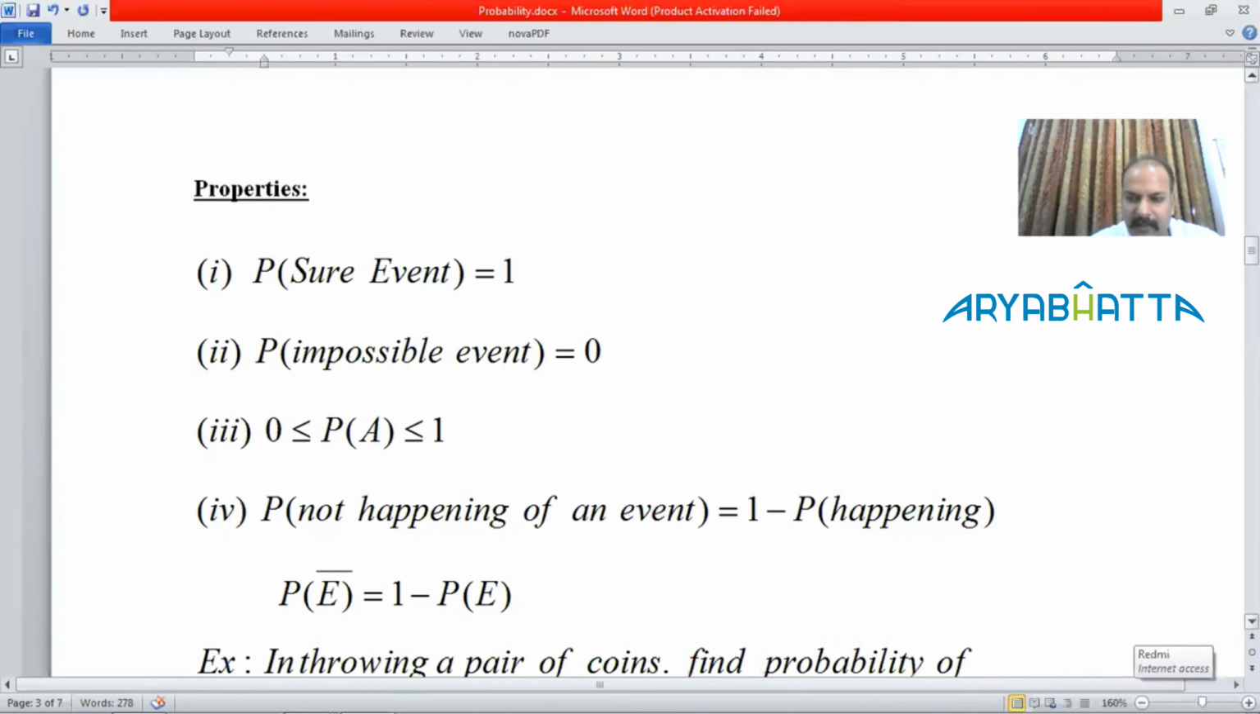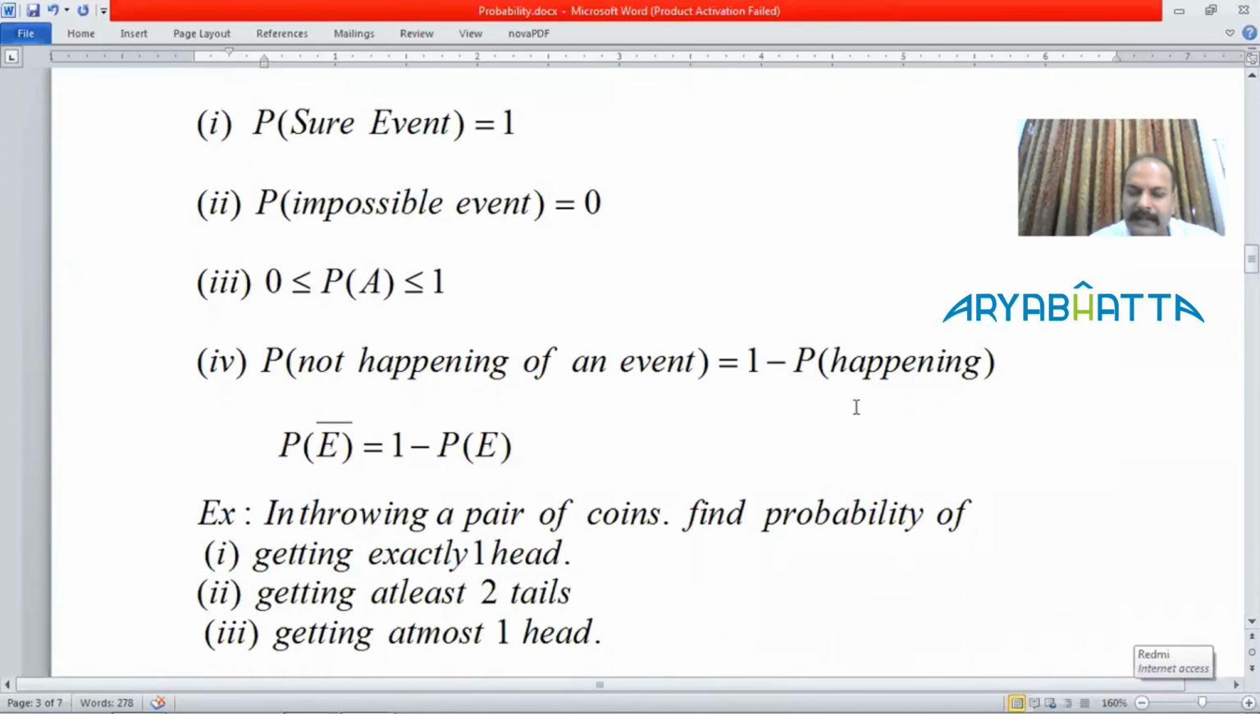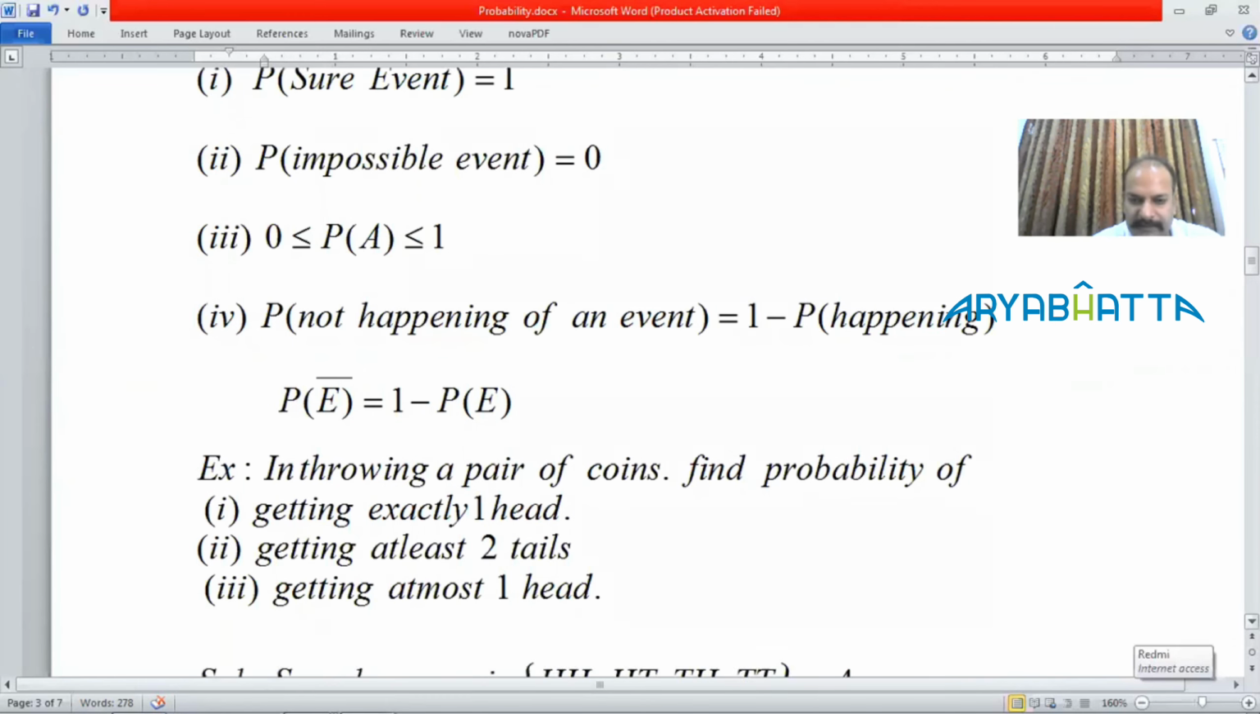And the probability of non-happening of an event is 1 minus the probability of happening. Suppose the probability of A going to some place is 1 by 3, then the probability of A not going to that place is 1 minus 1 by 3, that is 2 by 3. Now let us do some examples.